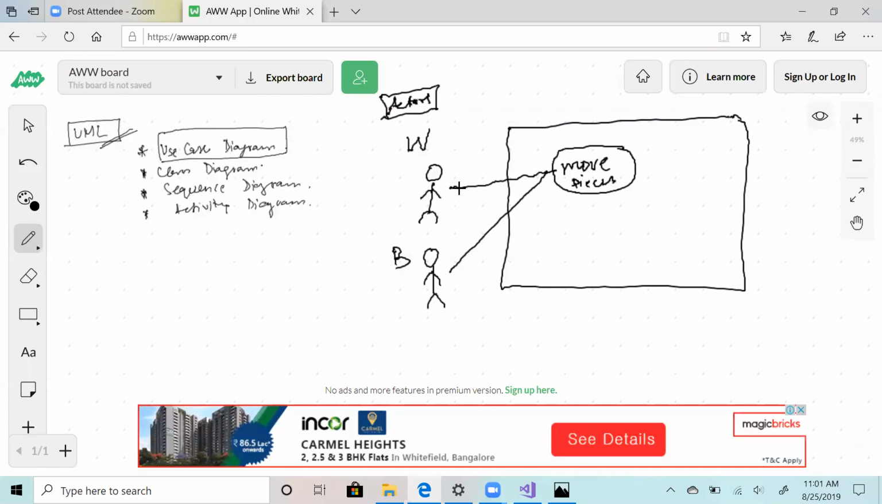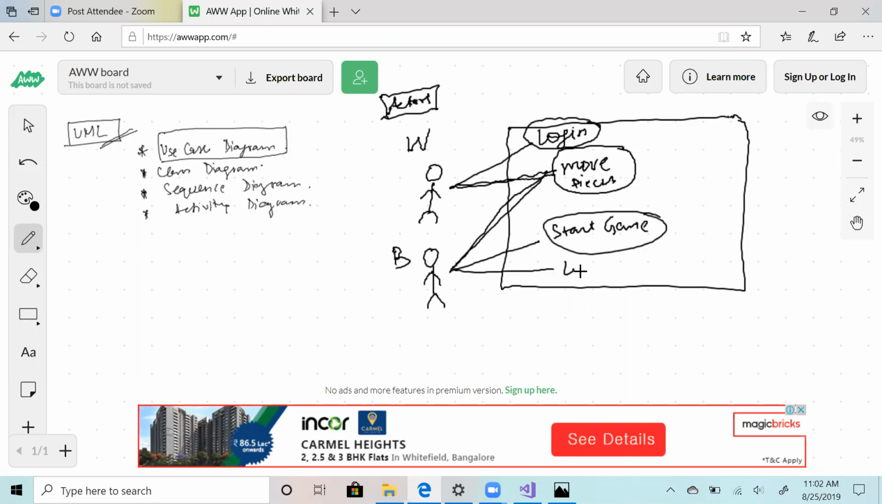Also, they can log in. So they can log in, they can move pieces. What else can they do? They can start a game, restart or reset a game. They can log out. So these are the basic use cases which will happen. You can log in, you can move pieces, you can start a game, and you can log out.